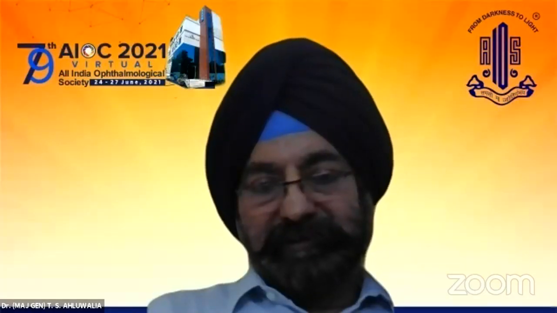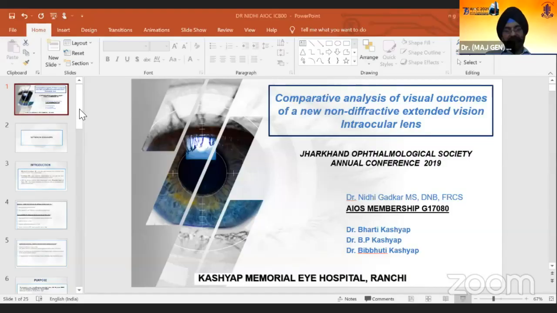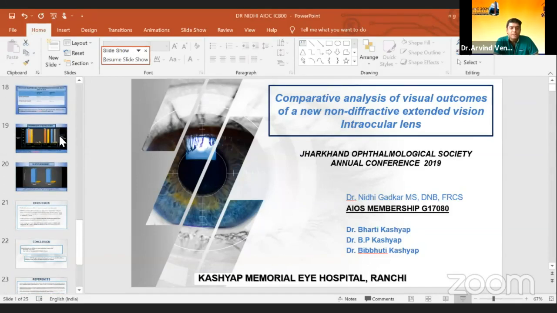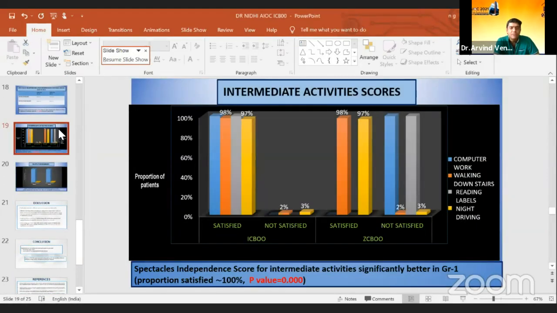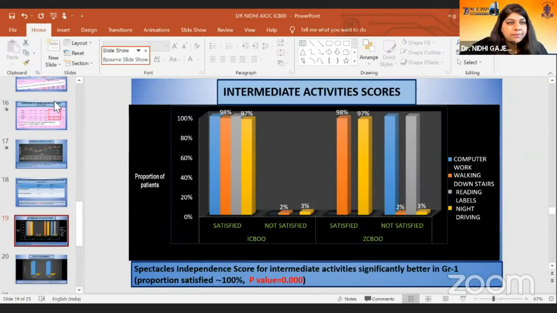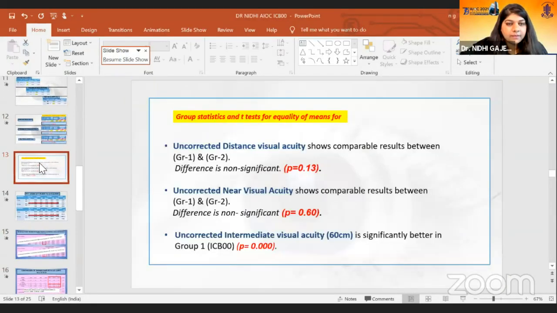But your penultimate slide showed intermediate quality comfort is almost equal in both. No, sir. Go one slide before. Basically, the intermediate vision, she said, was better in group 1. If it is better in both, then what does the extended vision lens really offer? No, it is significantly better in group 1, sir.